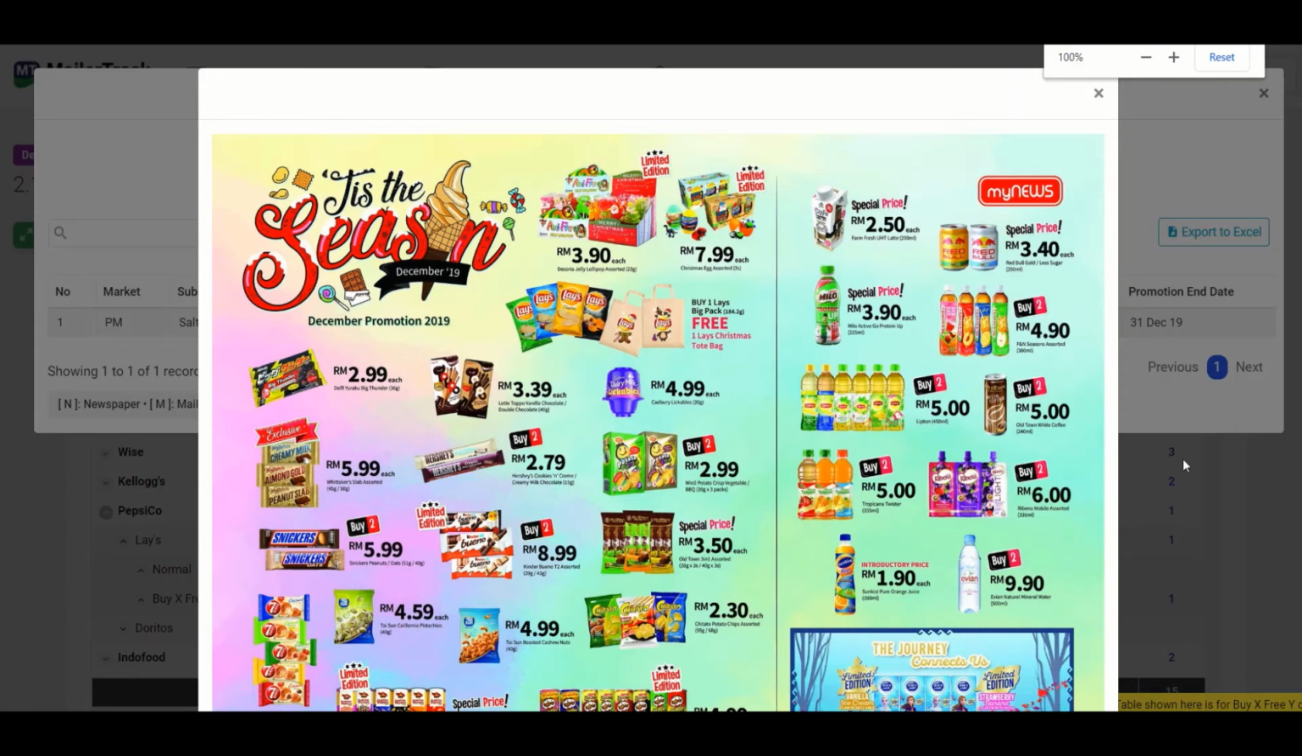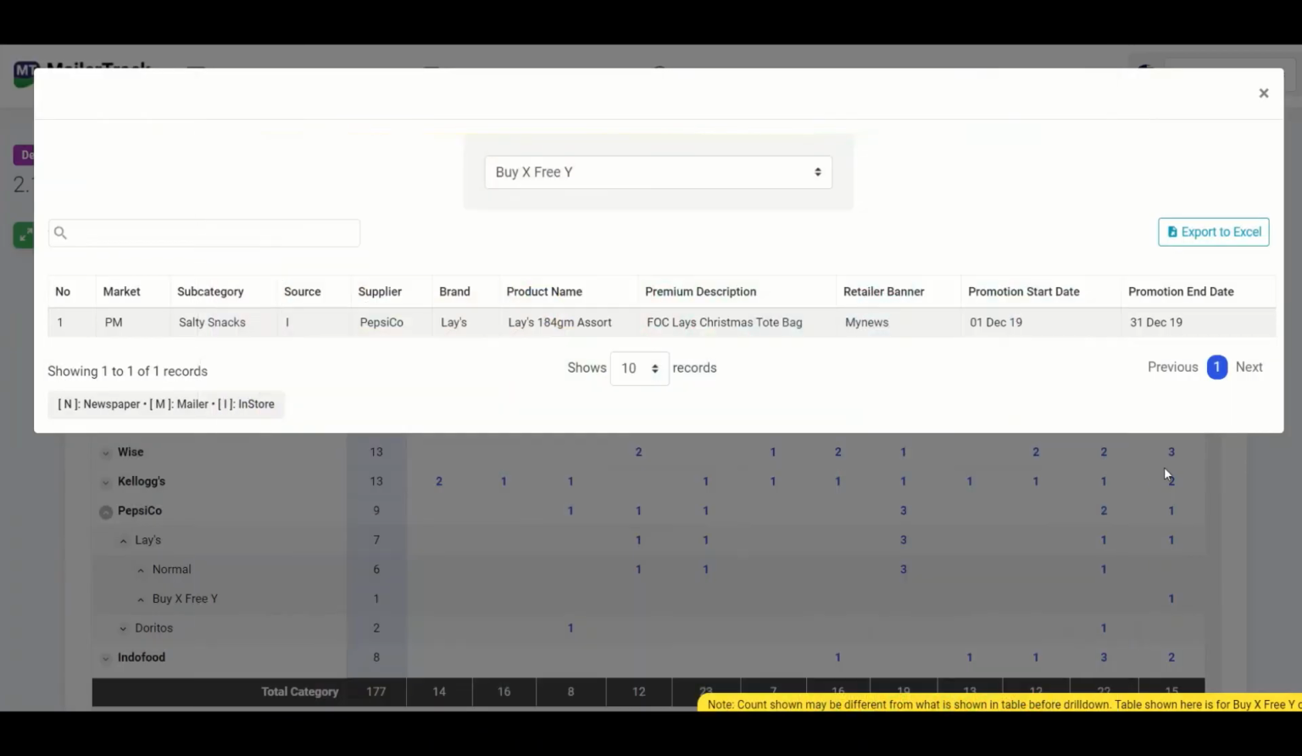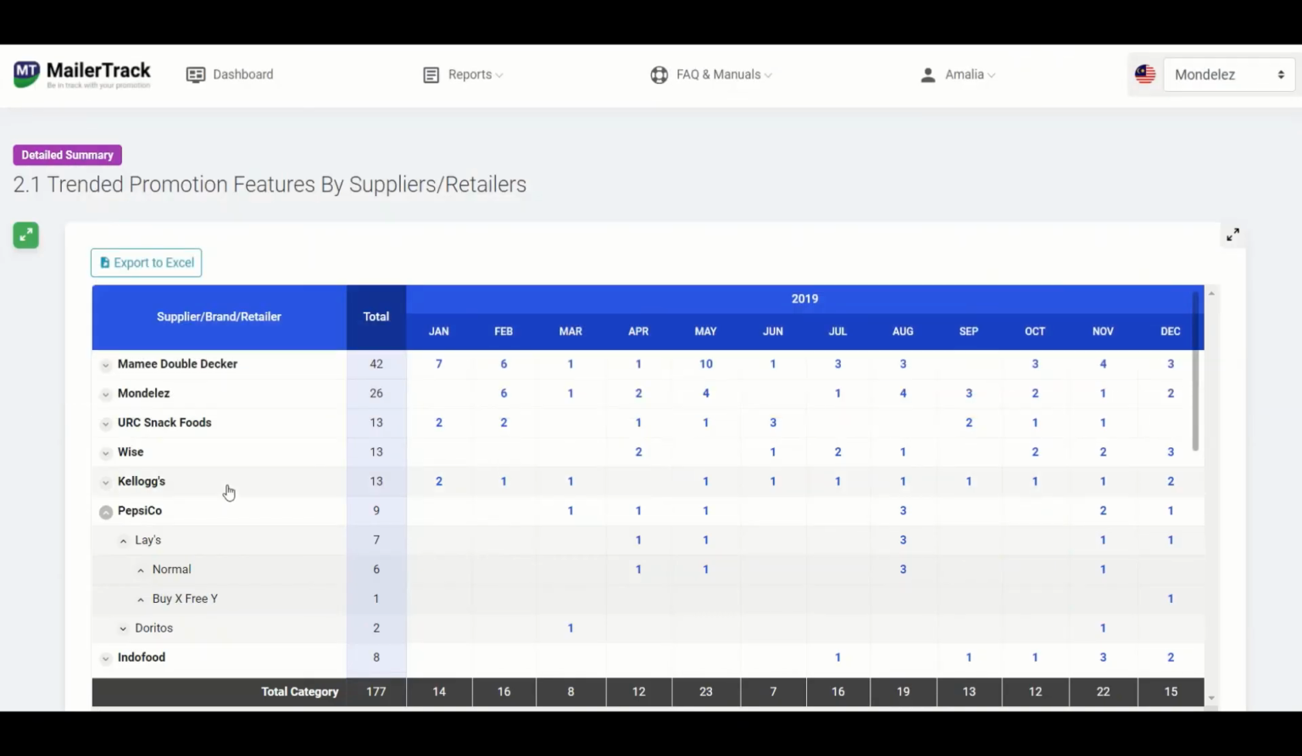So just to summarize this report again, Report 2.1 can be useful to you if you are trying to compare the share of promotions across different retailers, the split of the promotions between your own brands, how the frequency of your promotions is doing compared to your competitors, and lastly, how the frequency and the trend of your own promotions has affected the sales contribution.